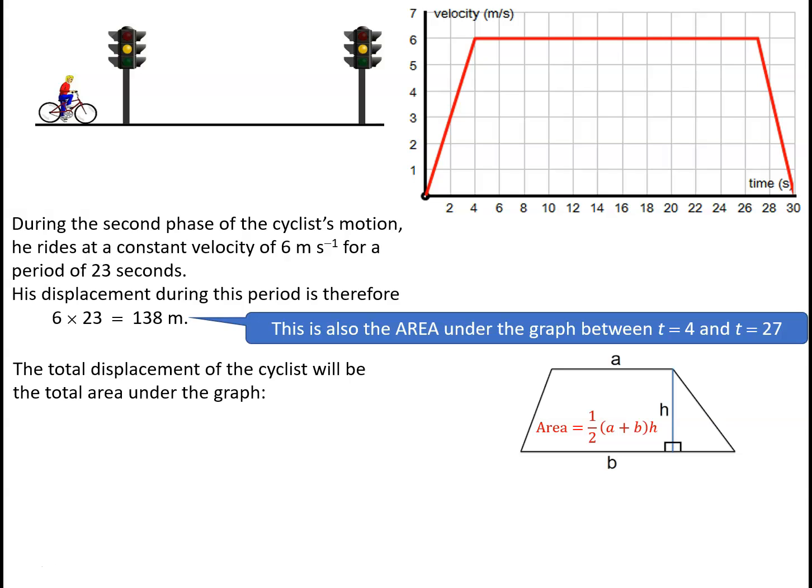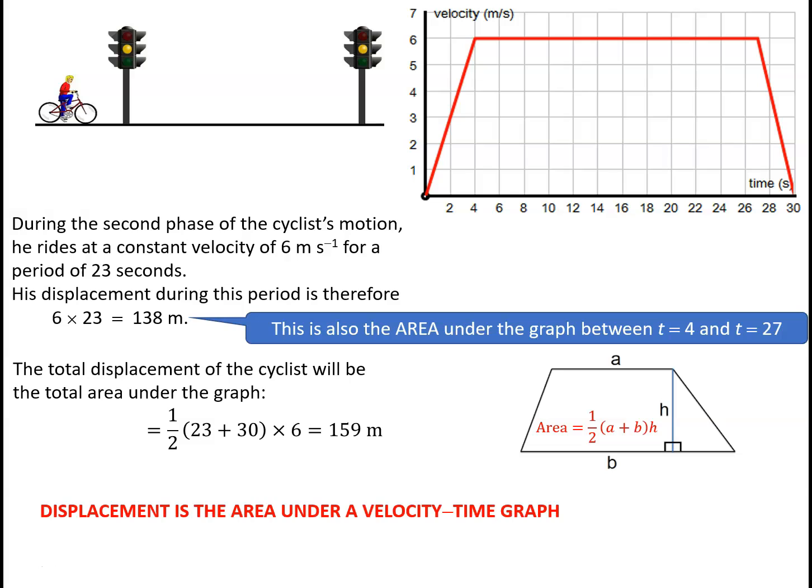The distance between the parallel sides is 6, so the displacement is going to be a half of 23 plus 30, times 6, which gives me 159 meters. So the cyclist travels 159 meters in travelling between the two sets of traffic lights.